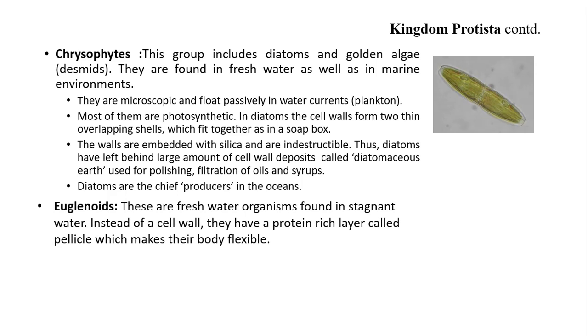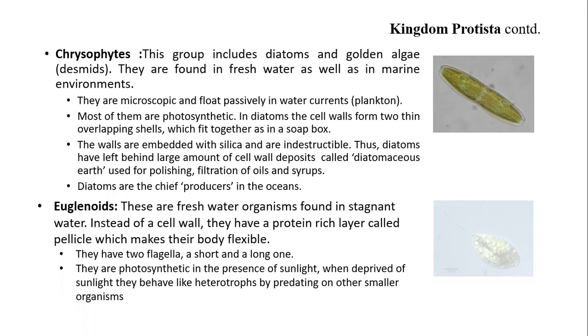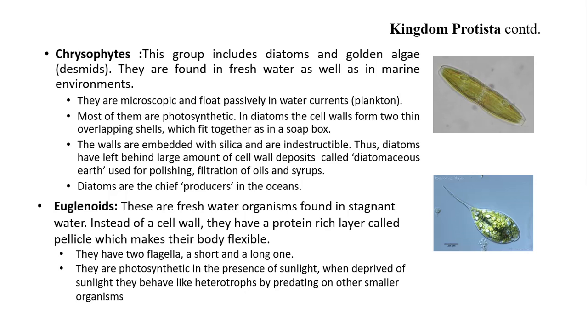Euglenoids. These are freshwater organisms found in stagnant water. Instead of a cell wall, they have a protein-rich layer called pellicle which makes their body flexible. They have two flagella, a short and a long one. They are photosynthetic in the presence of sunlight. When deprived of sunlight they behave like heterotrophs by predating on other smaller organisms.